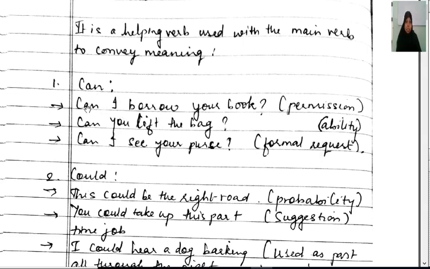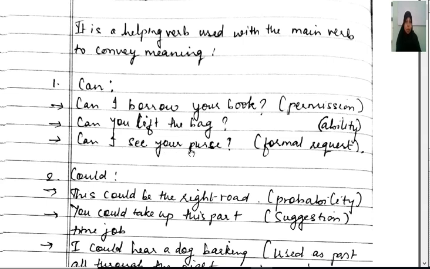Now see the first sentence here. Can I borrow your book? In this sentence, with the word can, we come to know that the person is seeking permission. Next one, can you lift the bag? Here the person wants to know whether the other person has the ability to lift the bag. Another example of ability is, you can say, I can bake a cake, or I can swim. Both these sentences convey the meaning of ability.